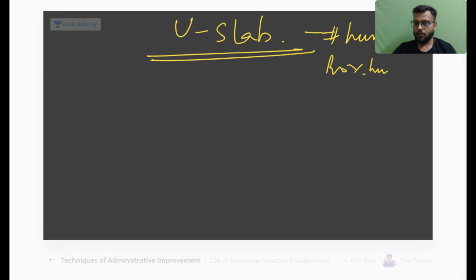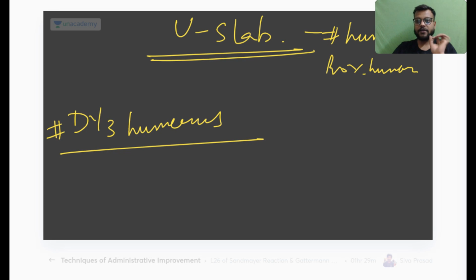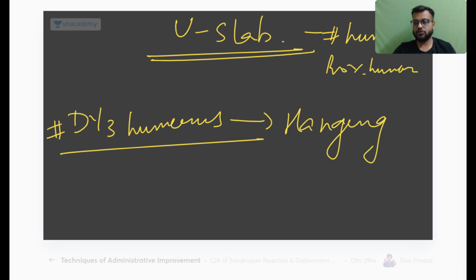This U slab is used for the fracture of the humerus, especially for the fracture of the proximal humerus. And if the fracture is in the distal one third of the humerus, you can use this U slab, but a better option will be your hanging slab or hanging cast.